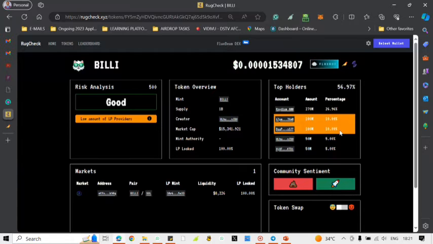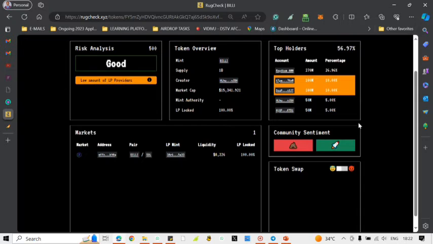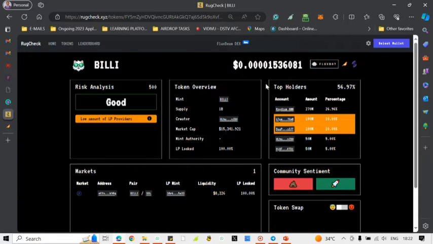Coming here, looking at the holders of the coin, we have individual holders holding 10%. This is a red flag. As I've said, the maximum for an individual holding a coin should not be more than 2.5%. In this case, I cannot even advise someone to invest, because we don't know if these people are husband and wife and just wake up one day and both decide to sell everything. That is 20% leaving the market just like that. It will destabilize the market, create fear, uncertainty, and doubt, and then you see the price starts falling. So it's not advisable for this kind of coin.